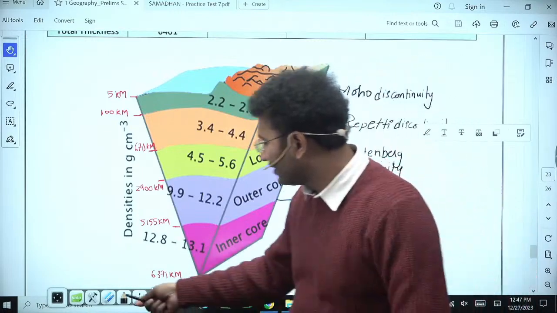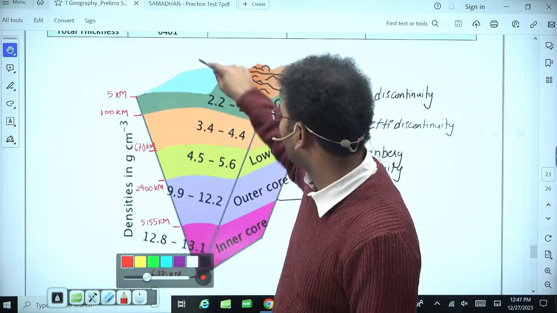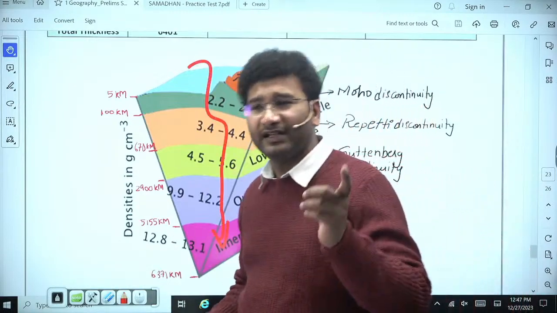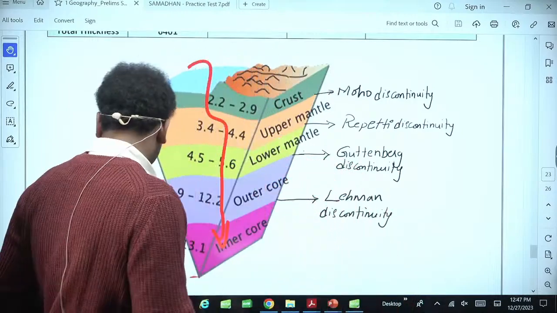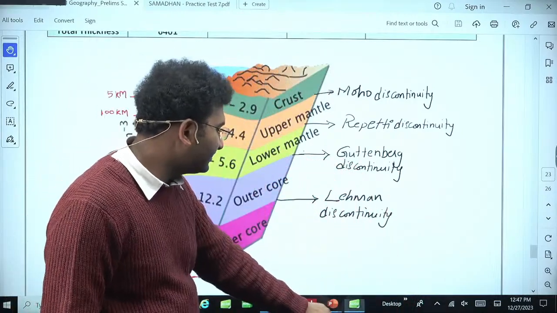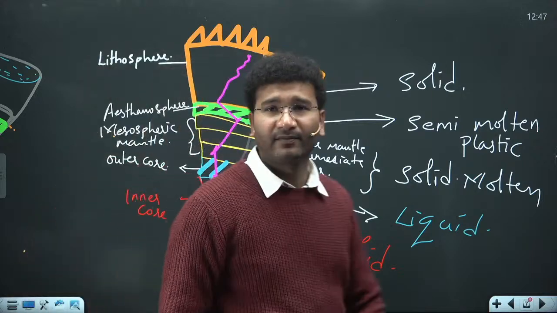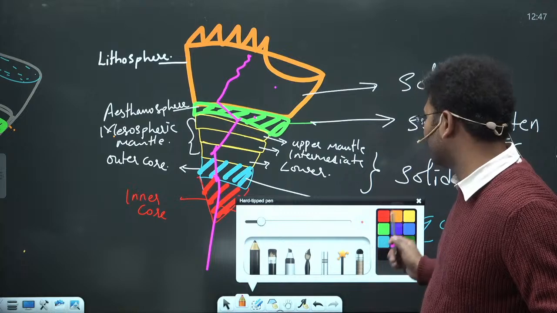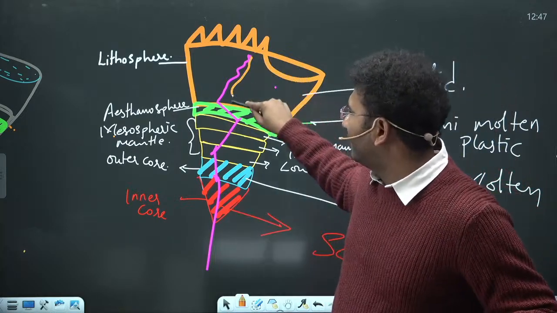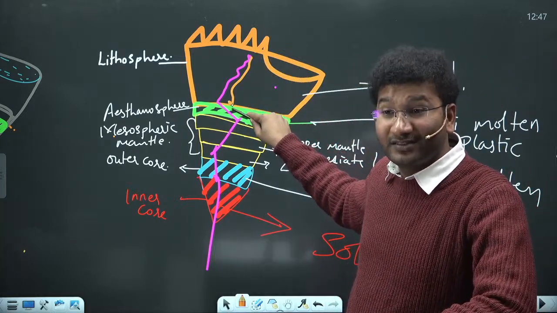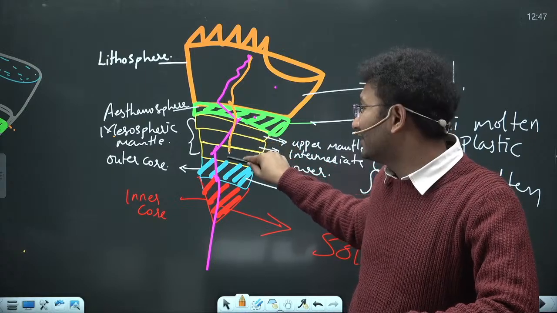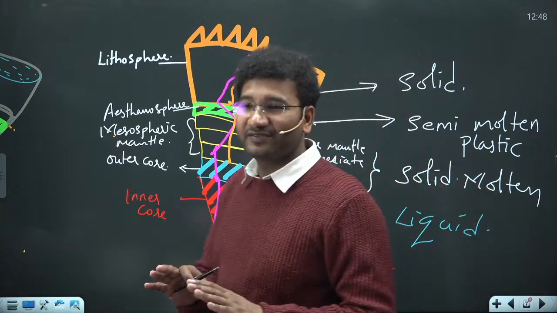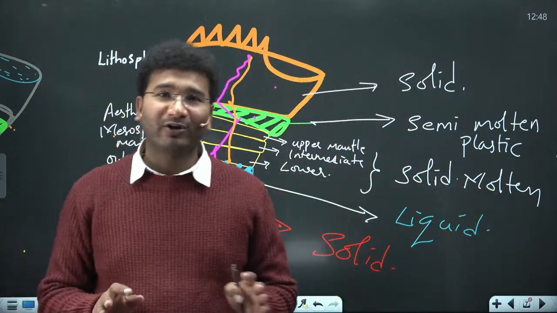So ये एक रीजन है जहां पे you got to see the increase in the speed of the P waves. बट लेकिन वैसे ही S waves आ गया. S waves, it is very surprising to see that S waves are absent in outer core. क्यों? S waves का कैरेक्टरिस्टिक्स तो आपको पता था. क्या था S waves का कैरेक्टरिस्टिक्स? This wave, well it comes, it is slower and its speed also increased with the increase in the density, but the time they came to the outer core, they are dead. That means S waves are absent in the beyond the outer core.